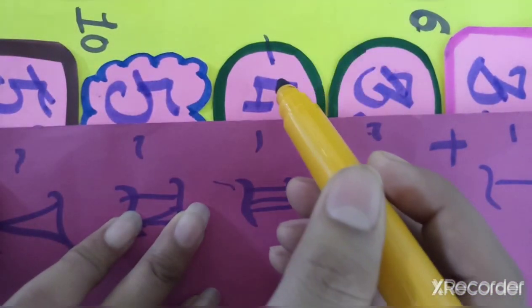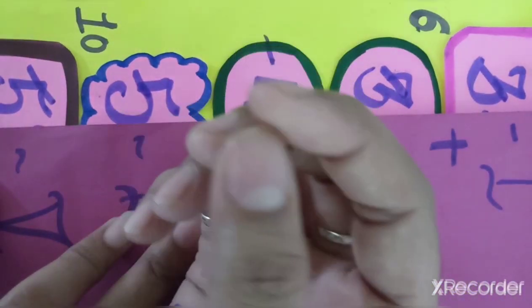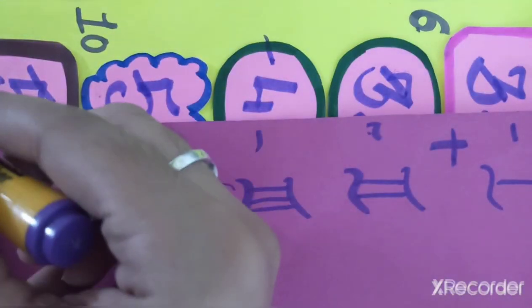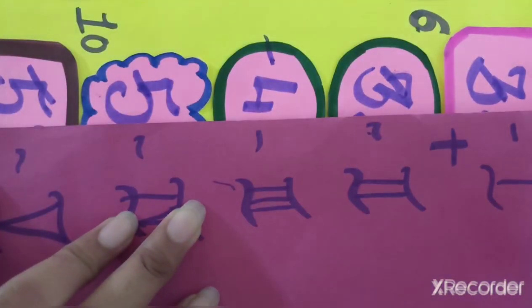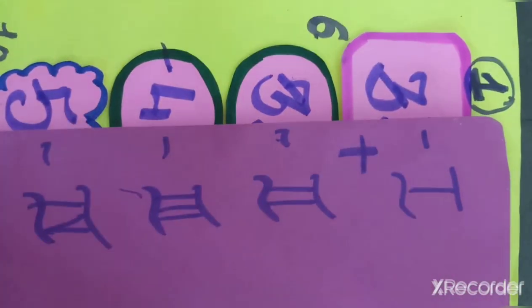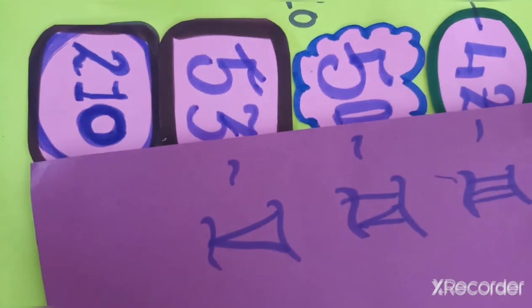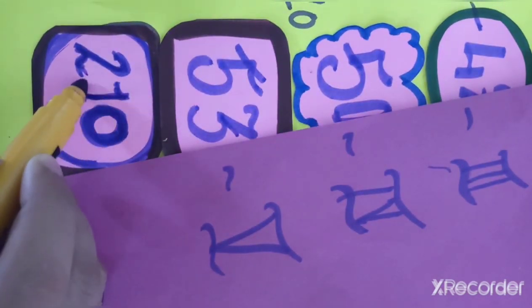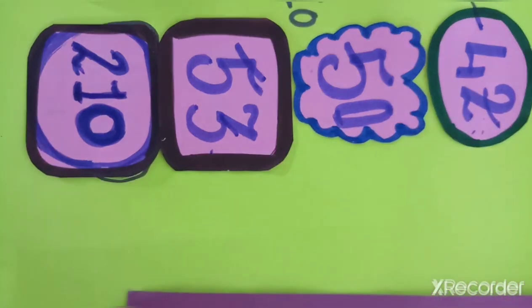Now 4 is alone, so we count again 4: 17, 18, 19 and 20. Our answer is 20? No, because 1 is carried over here. So 20 plus 1 is 21. Write down 2, 1, 21 below. Now there are 210 children going on the trip.